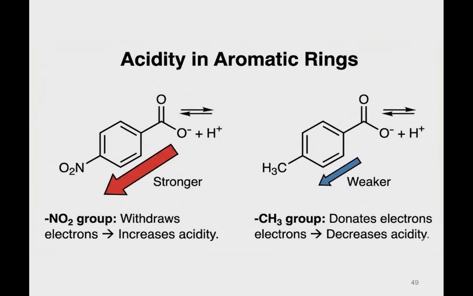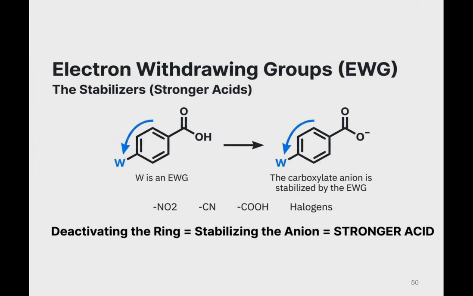And then acidity in aromatic rings, you have also learned about this in the topic for benzene. If you have this one, this is stronger because it helps to withdraw. This is weaker because it donates electrons, decreasing the acidity.